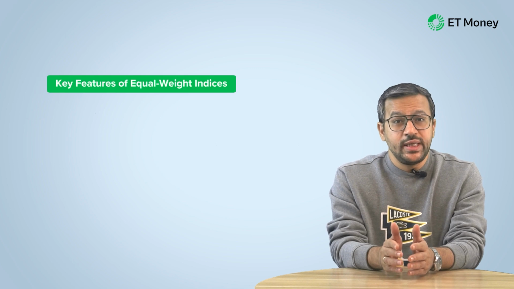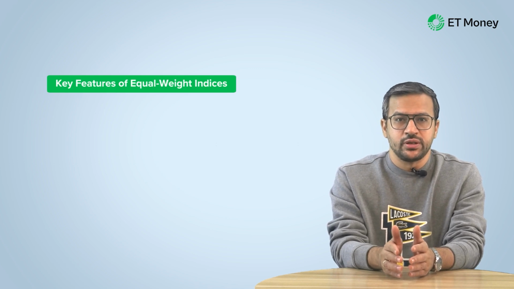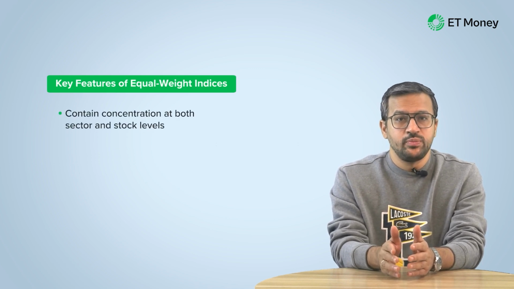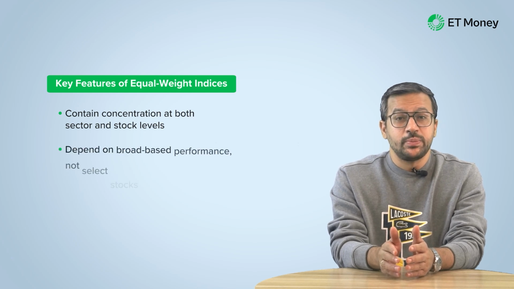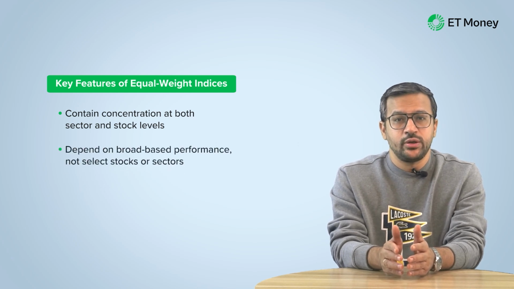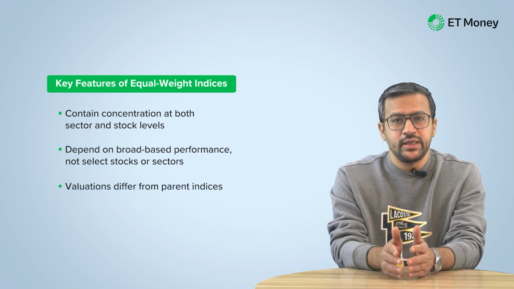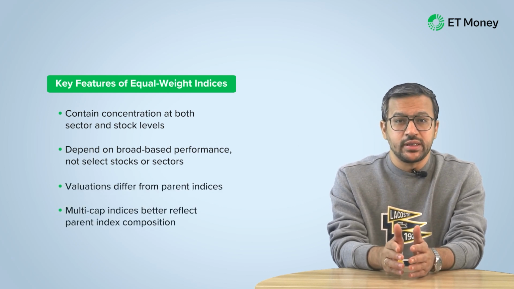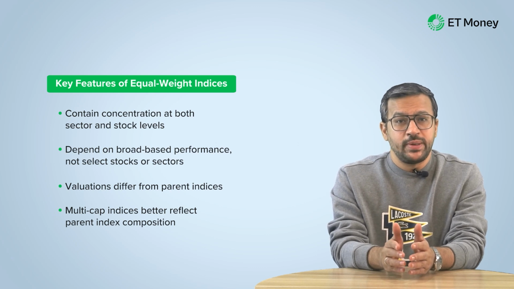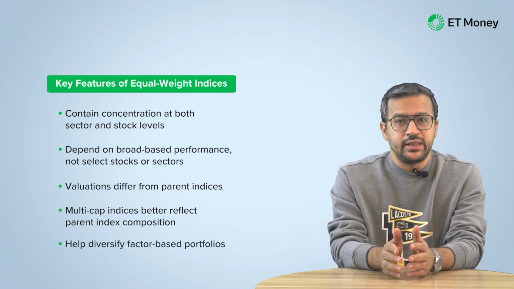To summarize, equal weight indices have some distinguishing features, including that they contain concentration both at the sector and stock levels. Their performance depends on broad-based performance and not on selected stocks and sectors. Their valuations can differ from those of their parent indices. Equal weight multi-cap indices better reflect the composition of their parent indices. They can help diversify a factor-based portfolio. Now do note that these are the features of equal weight indices and not advantages or disadvantages. Whether these features turn into an advantage or a disadvantage depends on market conditions.